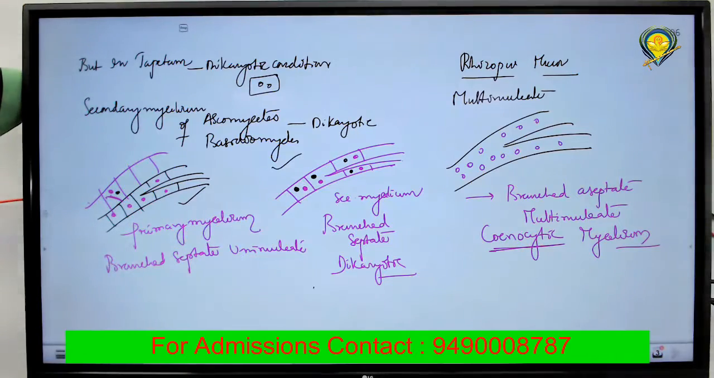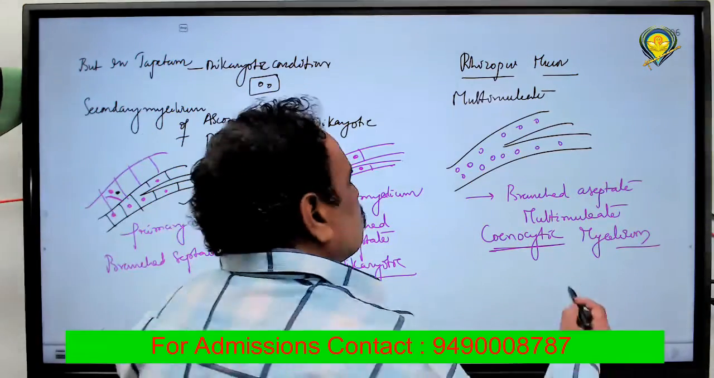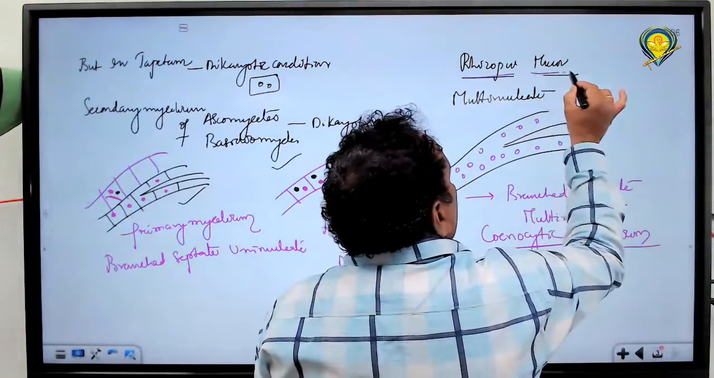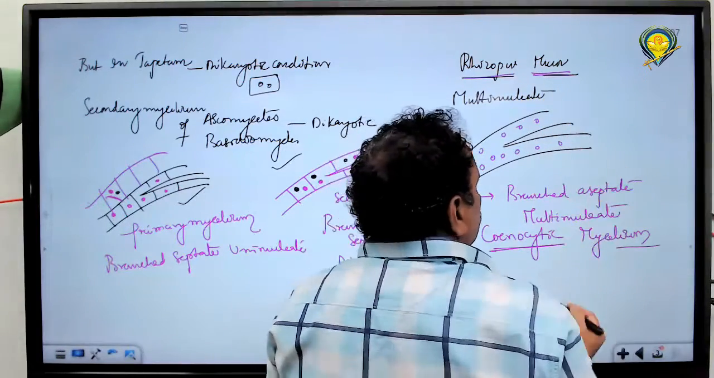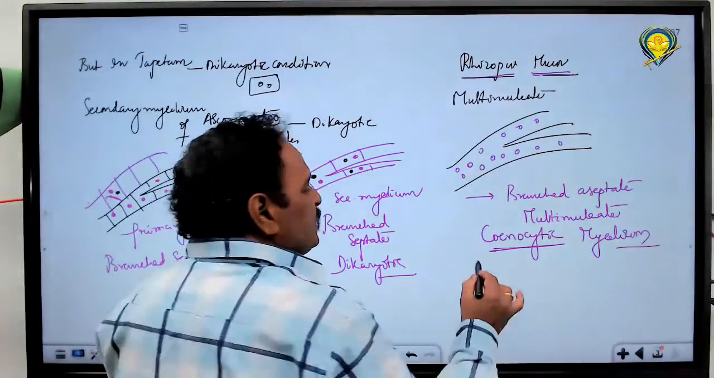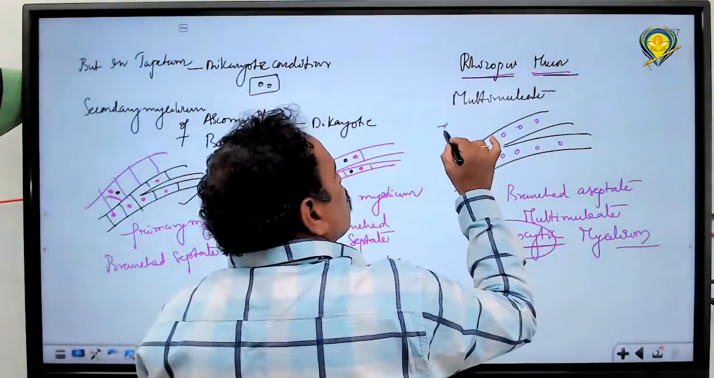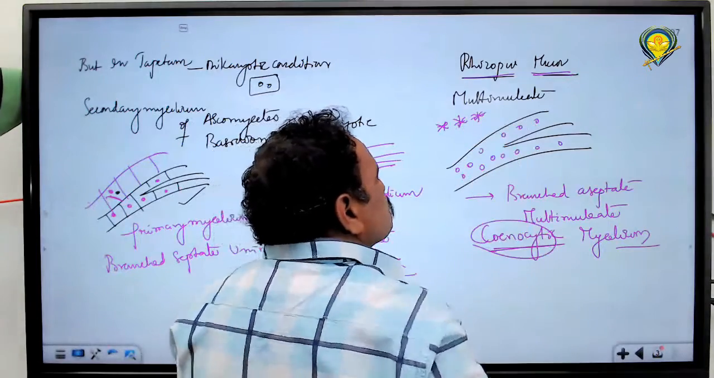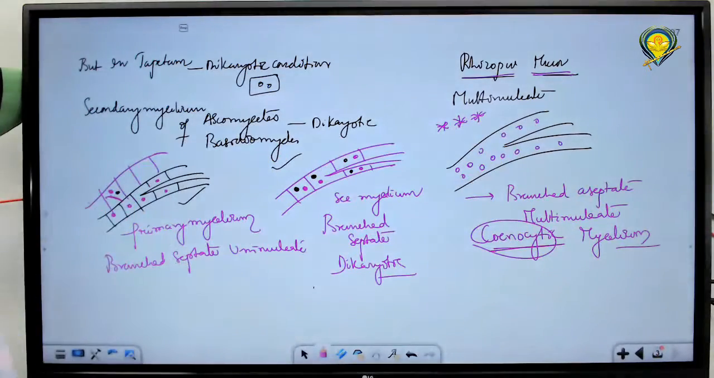Secondary mycelium with dikaryotic condition. But in case of some particular type of fungi, particularly Rhizopus and Mucor, having a mycelium of a branched, aseptate, multinucleate condition, that condition is called cenocytic. This has been asked many times. Which of the following cenocytic mycelium is seen? That is members of Phycomycetes.